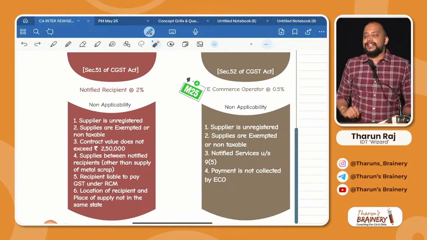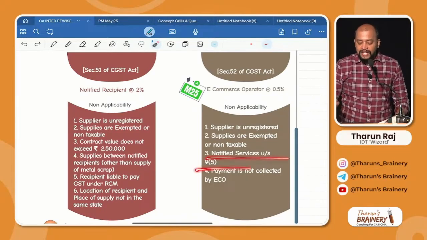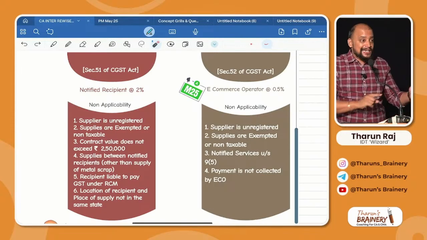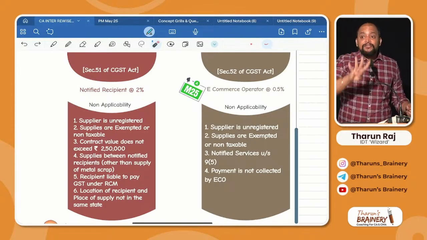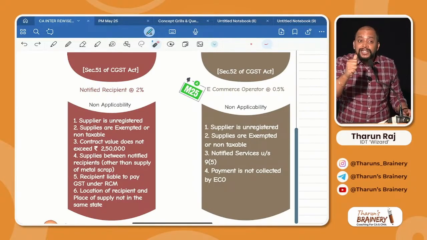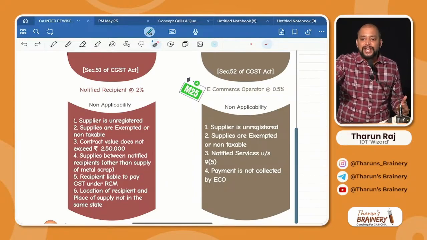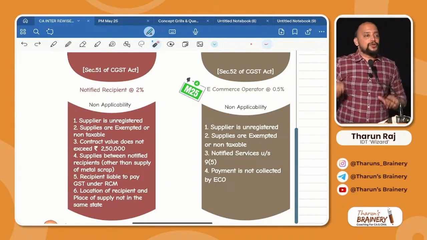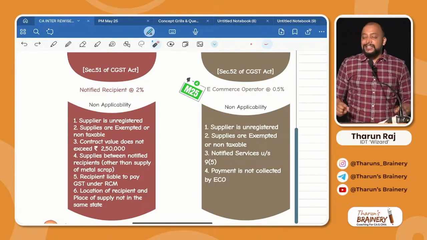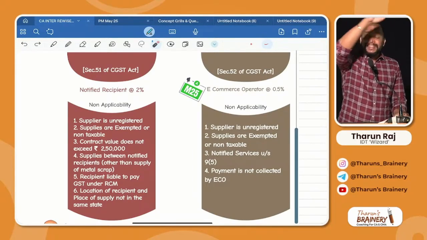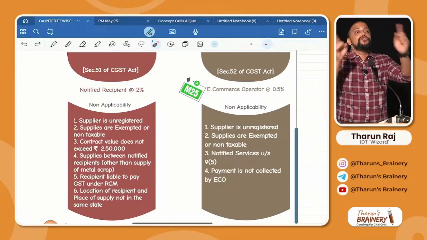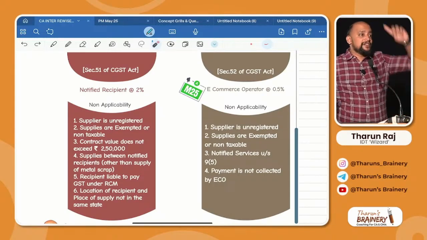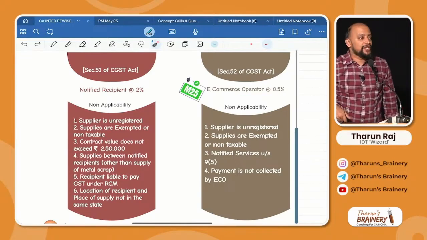Then the third point you see in TCS, that is, notified services under 9(5). What are those notified services under 9(5)? Just now we completed them. For these 4 notified services, who will pay GST? The e-commerce operator only will pay GST, not the supplier. So there is no need to deduct TCS because we don't have to bother about the supplier. Is it clear? So Section 9(5) and this Section 52 TCS are mutually exclusive. Whenever TCS is coming, 9(5) will not come. Whenever 9(5) comes, TCS under Section 52 will not come.